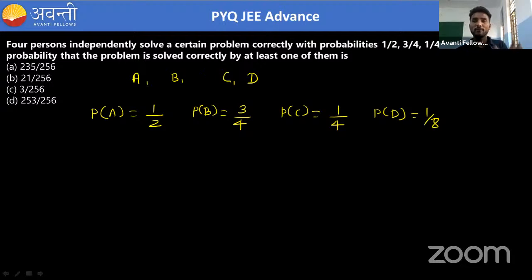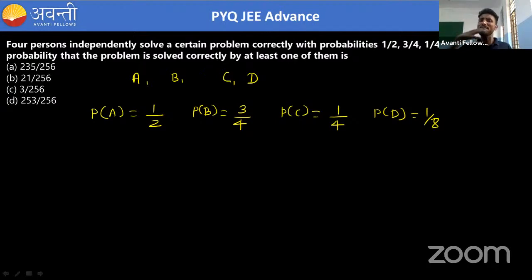We have to check when all are solving, when three are solving and one is not solving, when two are solving and two are not solving, then when three are not solving and at least one is solving. So there will be a lot of cases, and in one case no one is solving.